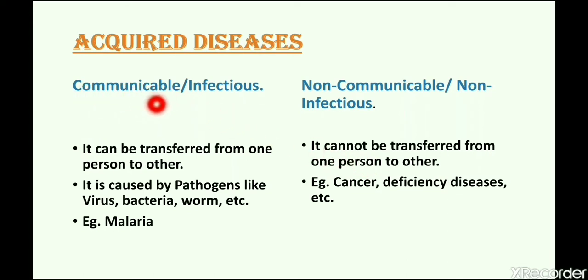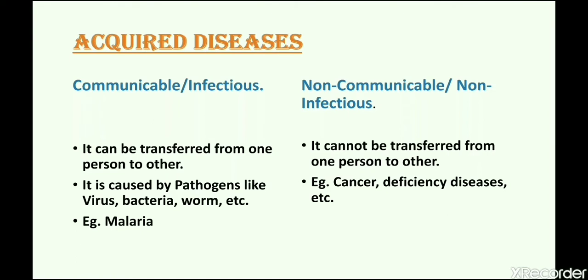As communicable is a transferable disease, it requires pathogens. It is caused by pathogen. There are different types of pathogens. We already studied. It can be virus, bacteria, fungus, worm, etc. And non-communicable is not transferred, so it does not require pathogen.